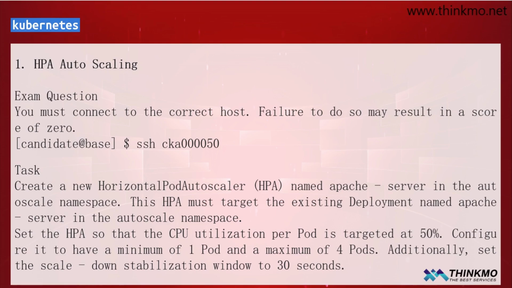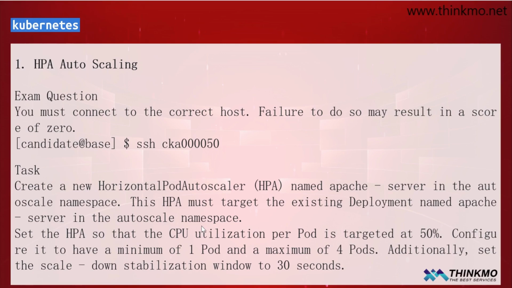For each question, I've marked something here. What do you need to pay special attention to? You must be clear about which remote host you're working on. This is very important, so please keep it in mind. First of all, the basic requirements in the question are that the scaling is mainly related to CPU usage. 50% is the threshold or trigger for scaling.